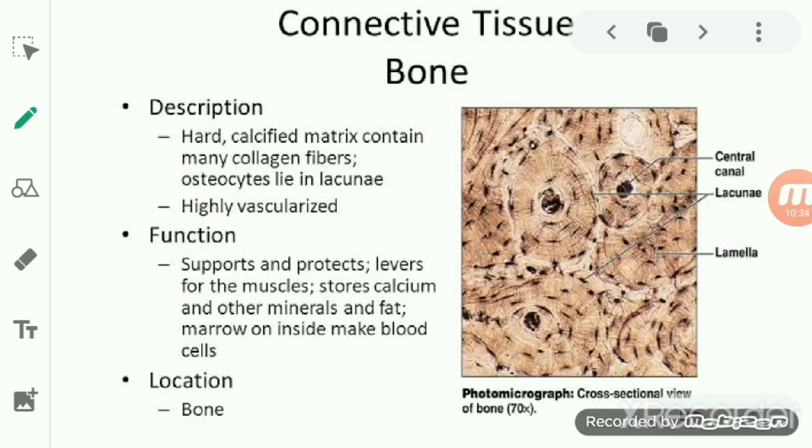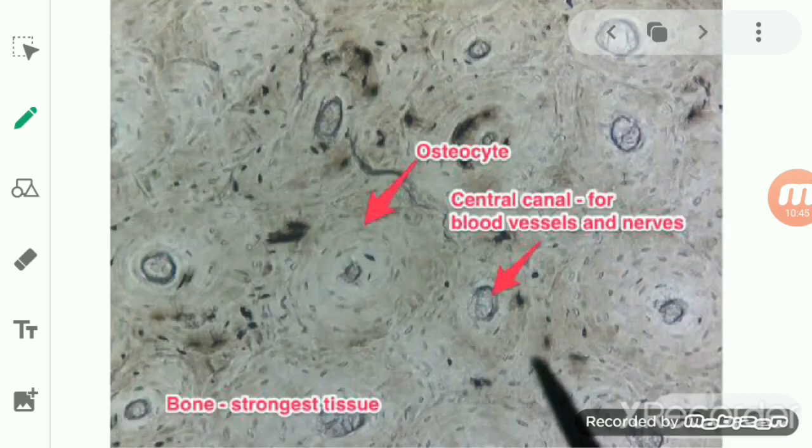This bone tissue is highly vascular. When we were talking about the cartilage, it was less vascular as compared to the bones, but bones are highly vascular, and we can say they have pores in them, so it is porous.